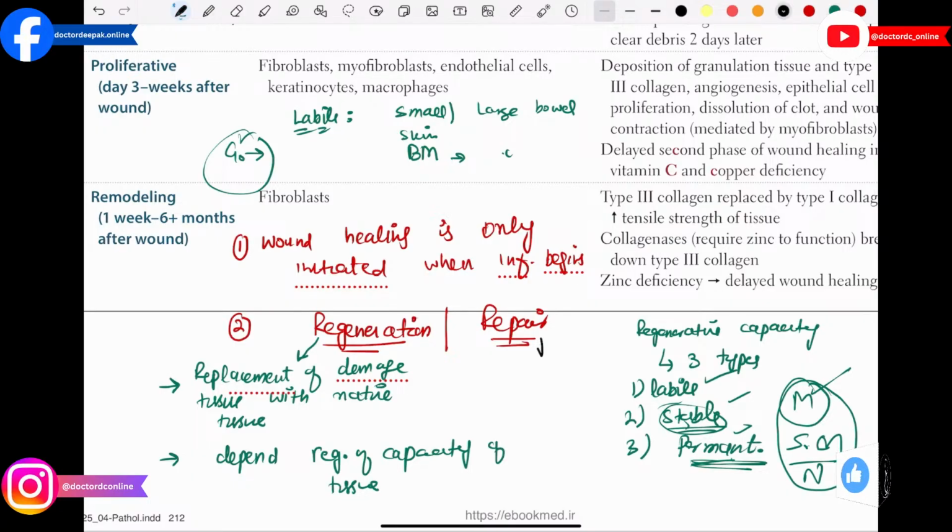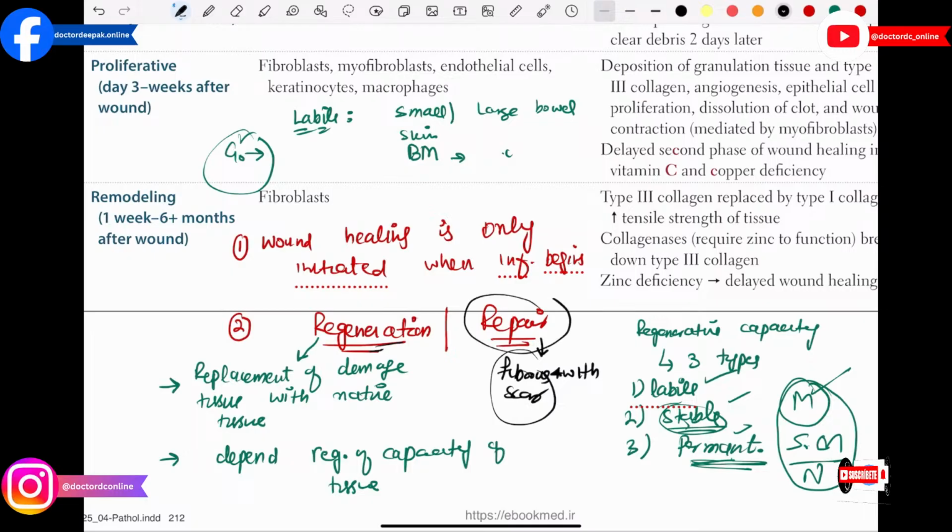So what is the repair? Basically you have to remember, when you replace the damaged tissue with fibrous scar, it is called repair. In regeneration you are not going to replace it with scar, you are going to replace it with healthy tissue, that is called regeneration.